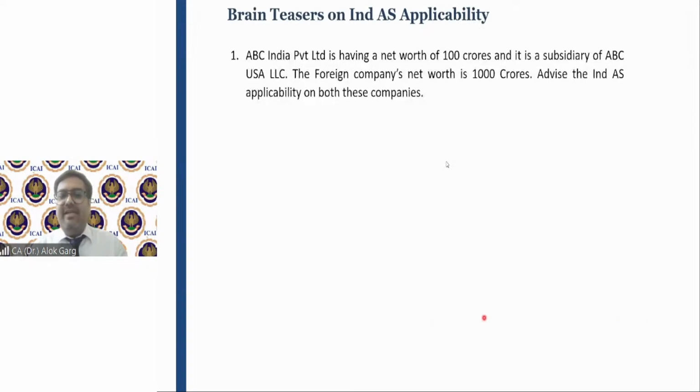Sujay is asking if IND AS is applicable on an entity that subsequently gets listed on an SME exchange. Will IND AS be applicable? Yes, Sujay, IND AS is applicable.